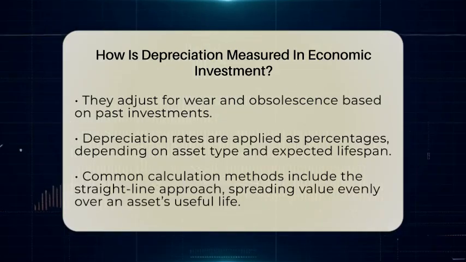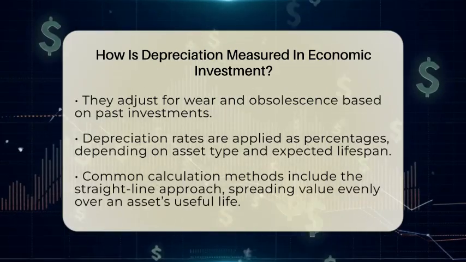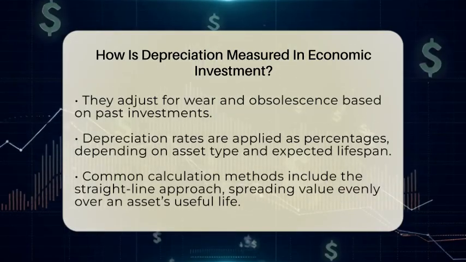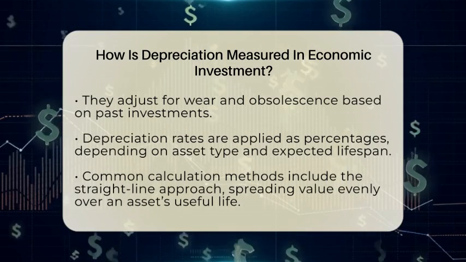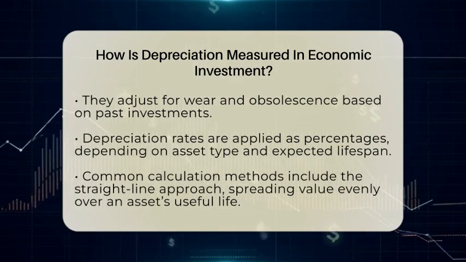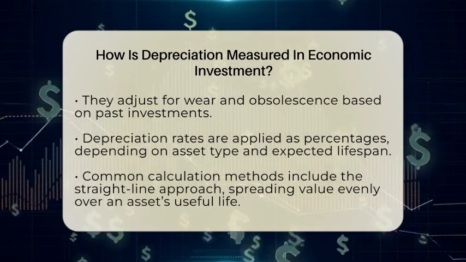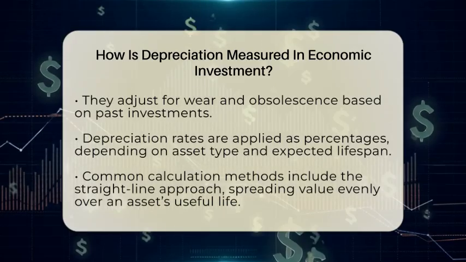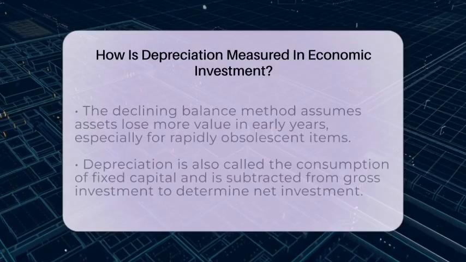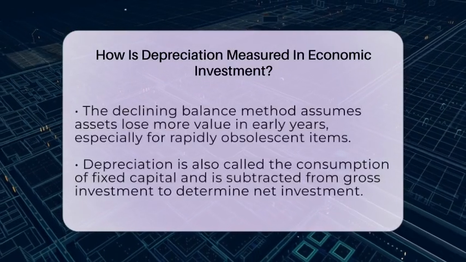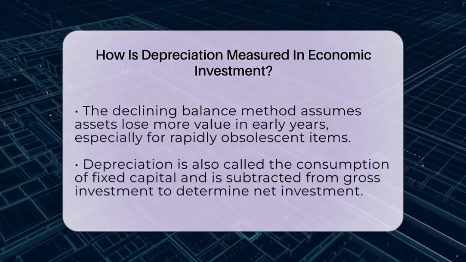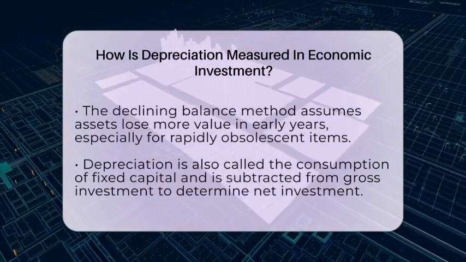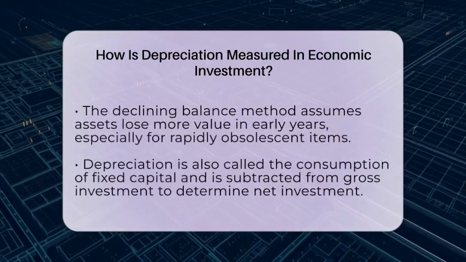There are different ways to calculate depreciation. One common method is the straight-line approach, where the asset's value is spread evenly over its useful life. If a building costs $100,000 and lasts 20 years, the annual depreciation would be $5,000. Another method is the declining balance, or geometric depreciation, which assumes assets lose more value in the early years. For example, a piece of technology might depreciate faster in its first few years due to rapid obsolescence.